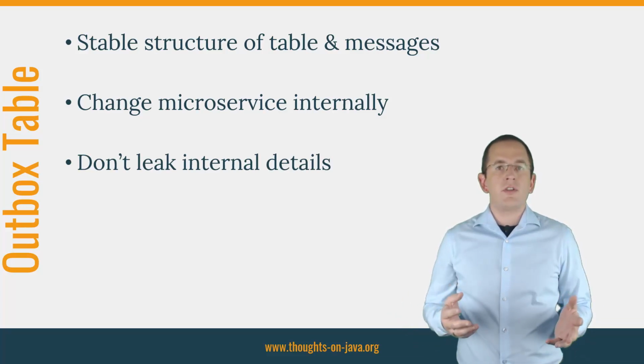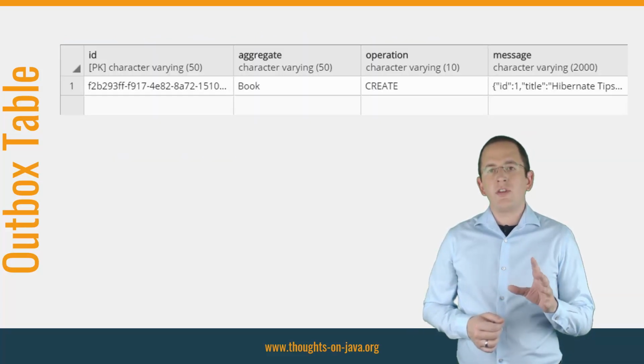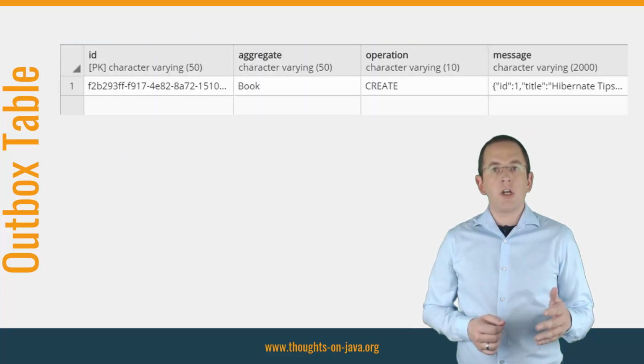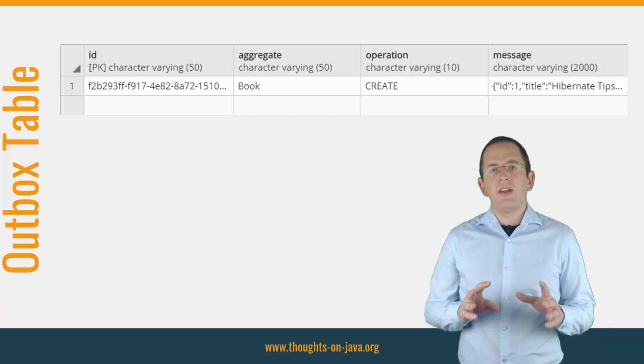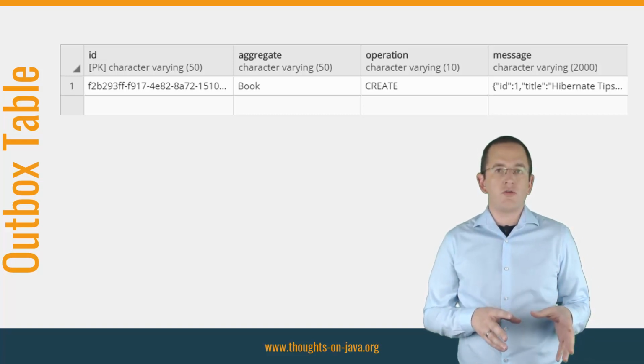To achieve all of this, most teams use a table that's similar to the following one. They use a UUID as the primary key, a JSON column that contains the payload of the message, and a few additional columns to describe the message. The message is oftentimes based on the aggregate for which the message was created.